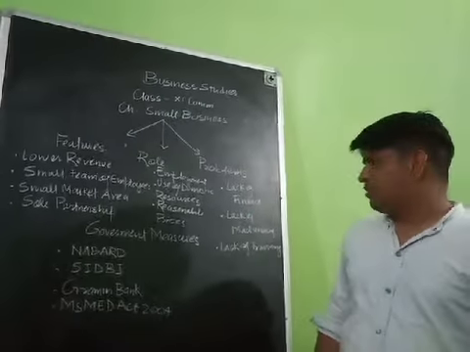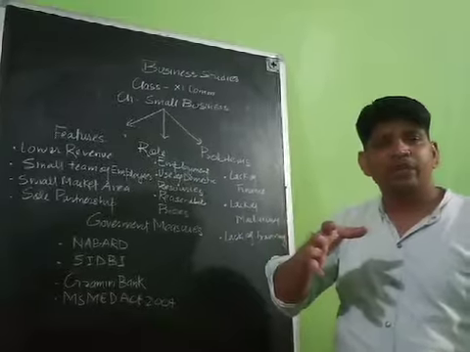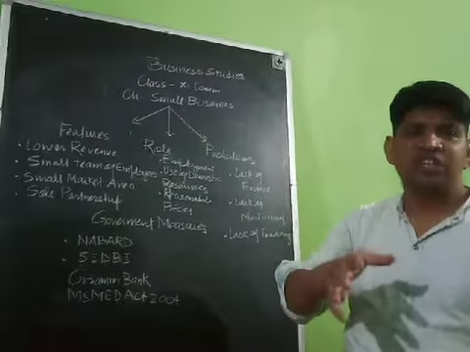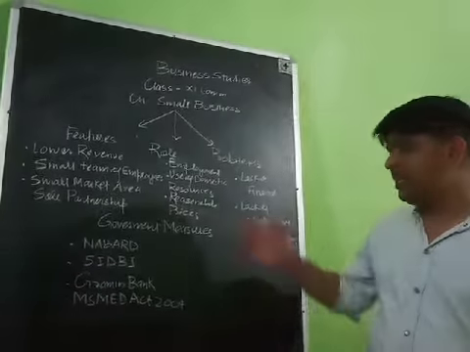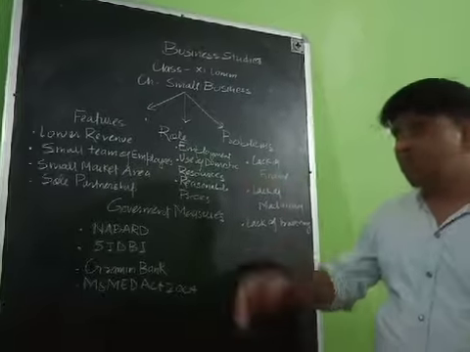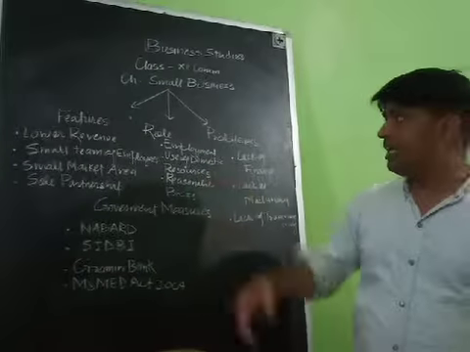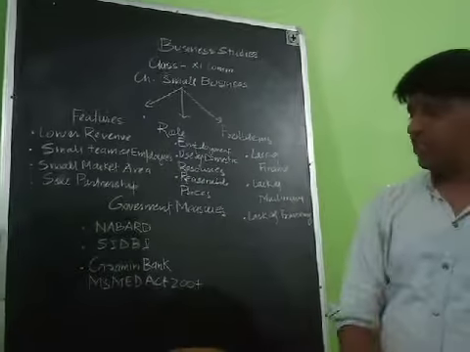The another one is lack of machinery. As I told you, small scale companies generally depend upon the labor intensive technique. They are not using machinery, they are not using the capital intensive method to produce the product, because the capital intensive method is quite costly as compared to the labor intensive method, and the businessmen running a small business are not able to purchase the machinery. That is why there is a lack of machinery.